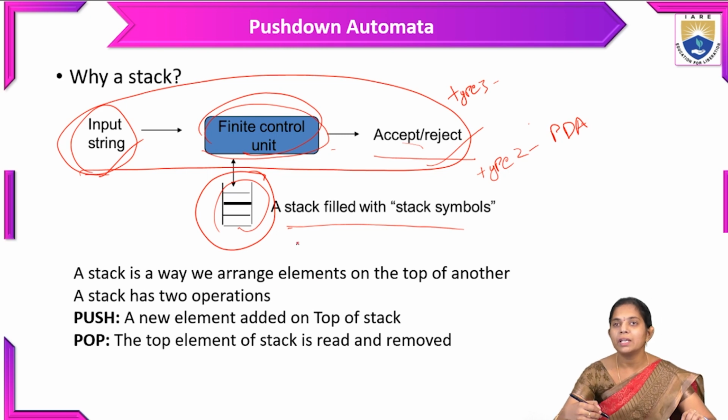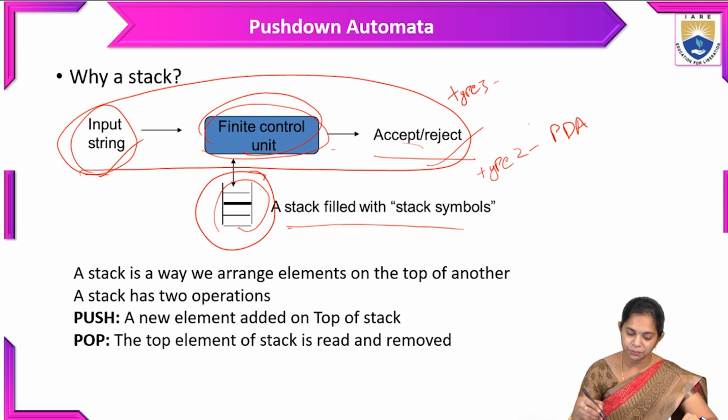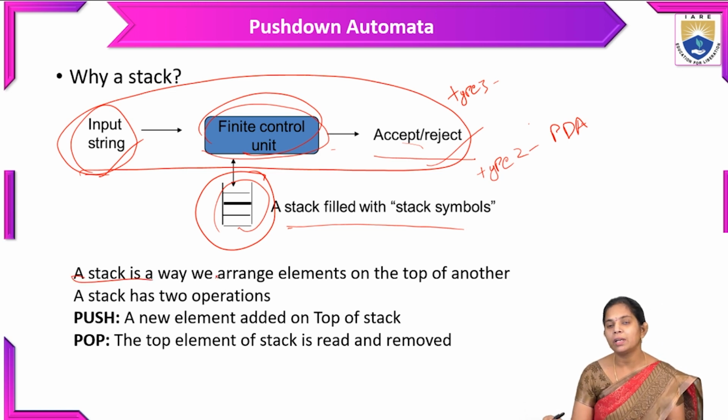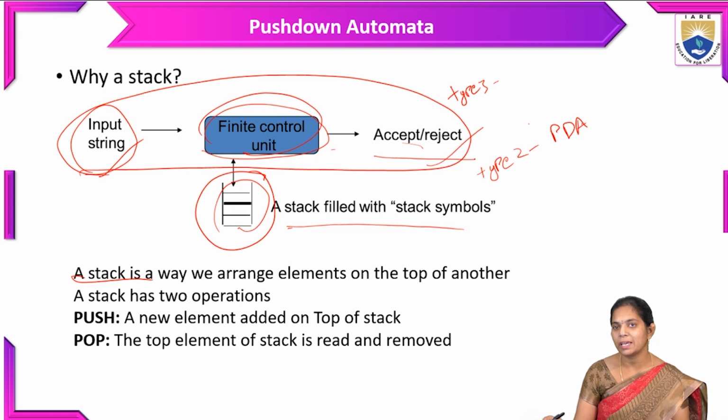When we add the stack to the finite state machine, it is called a PDA, pushdown automata. And what is the stack? As we know from data structures, we have operations called push and pop. We can insert data into the stack and pop that data from the stack.